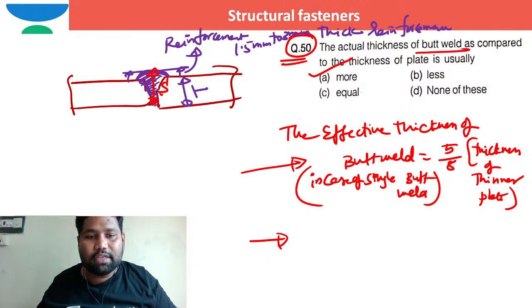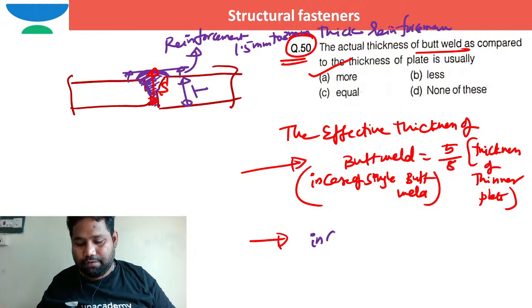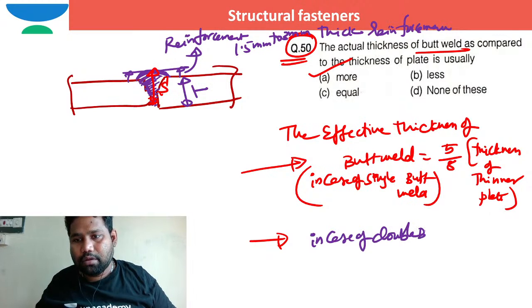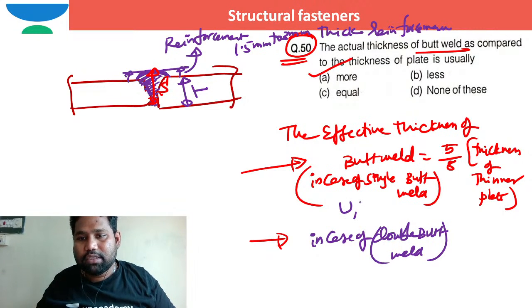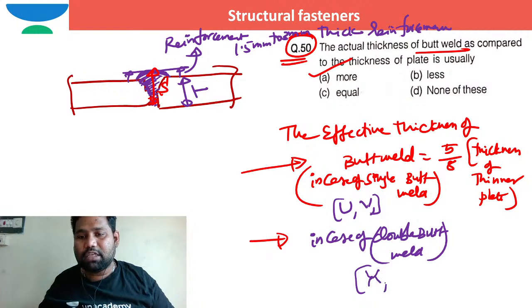In case of double butt weld, what is the effective thickness of the butt weld? Single butt weld examples are single U and single V types of butt weld. Double butt weld is double U, where the shape may be in this way, and double V, where the shape may be in this way. These are the double butt welds.